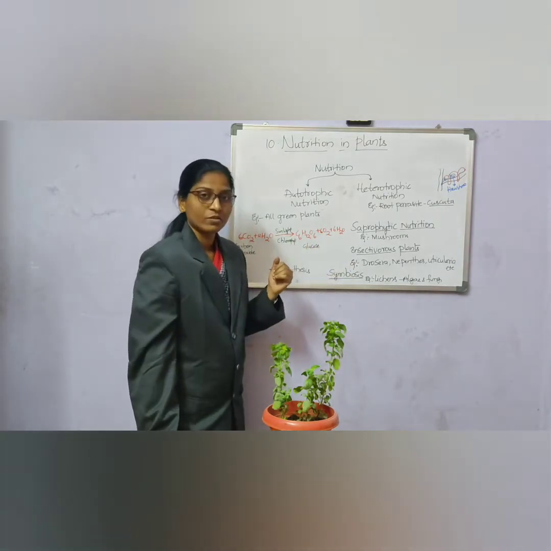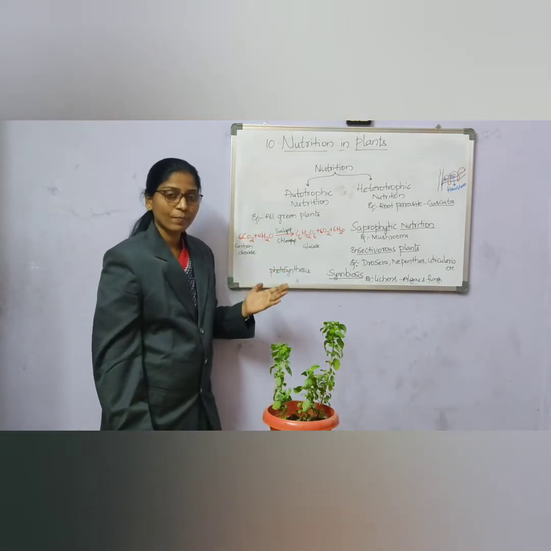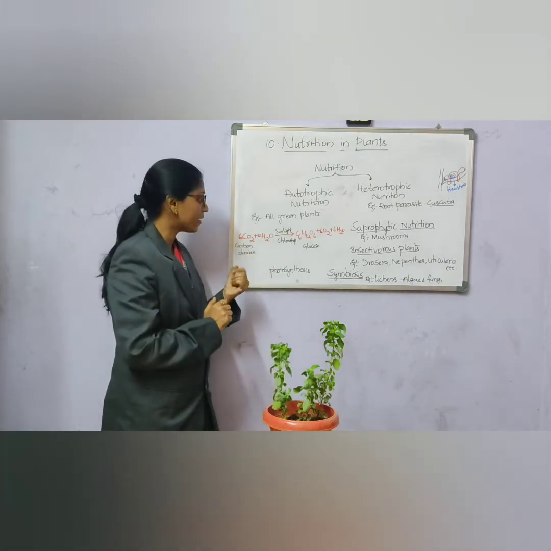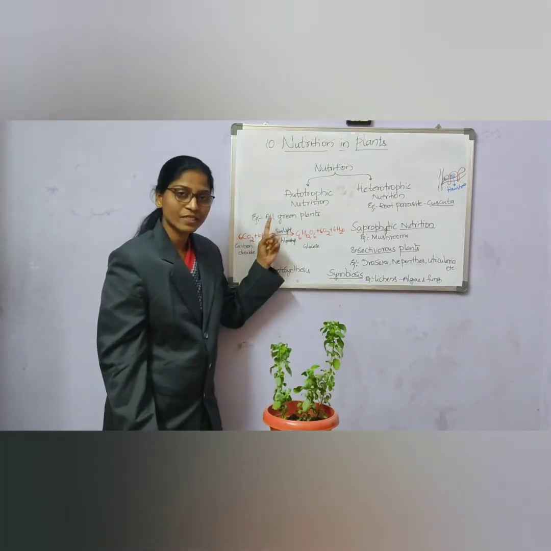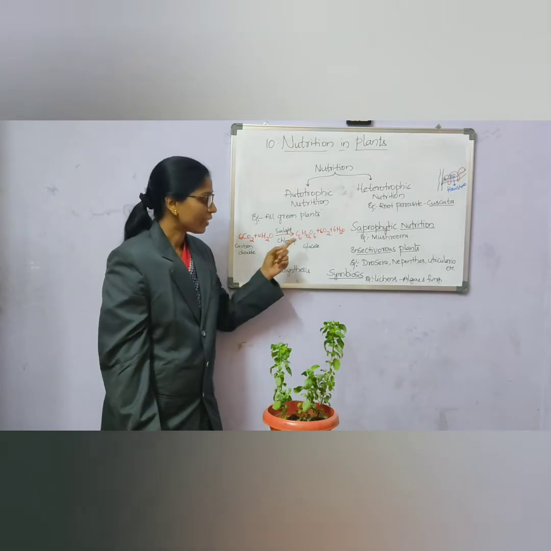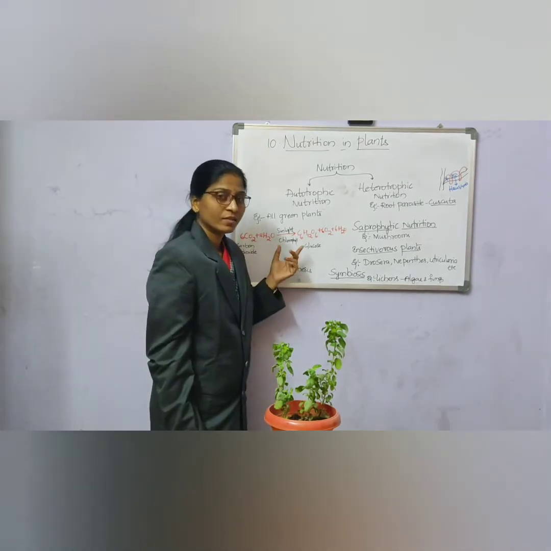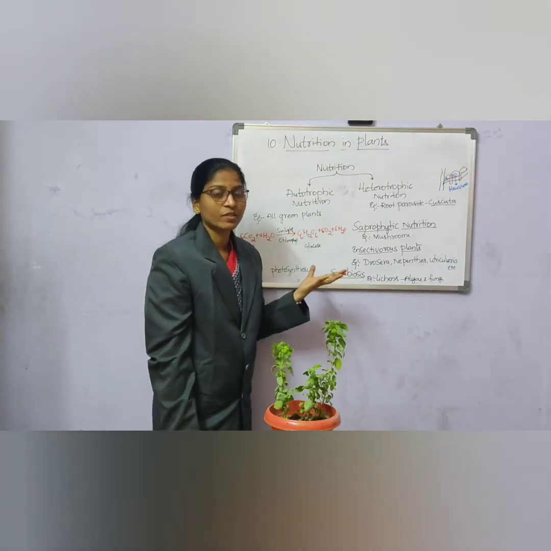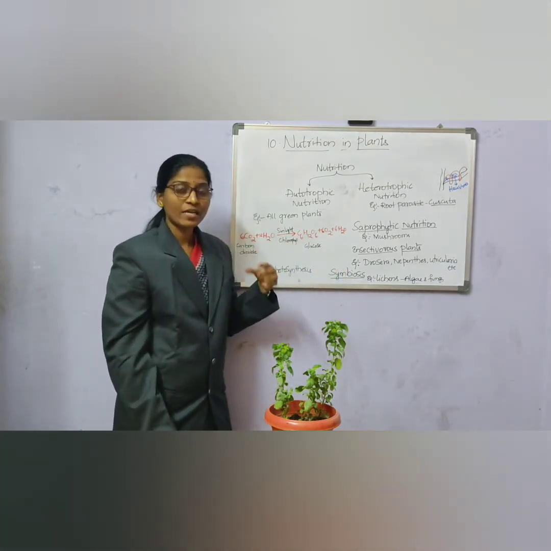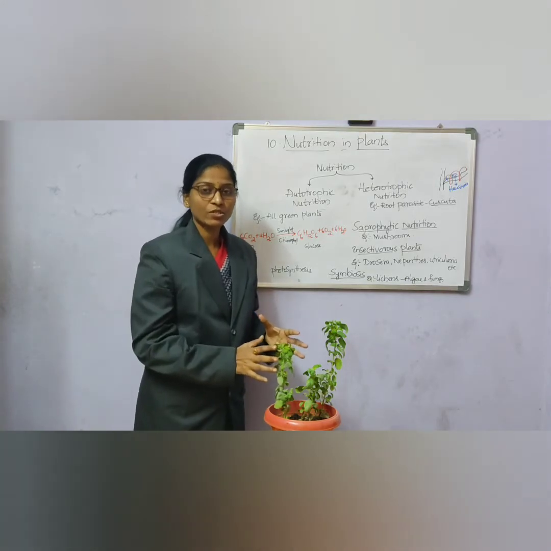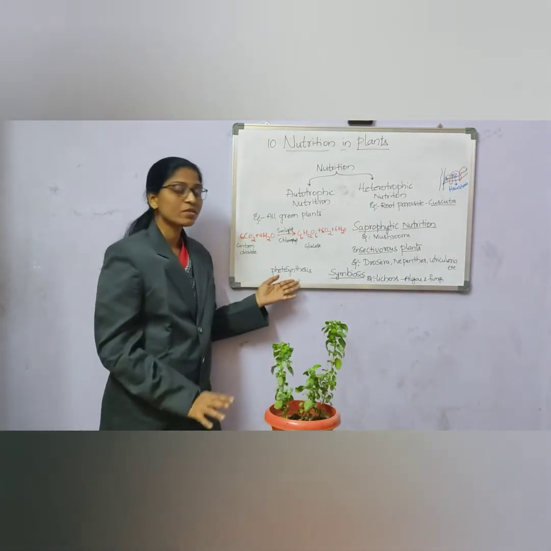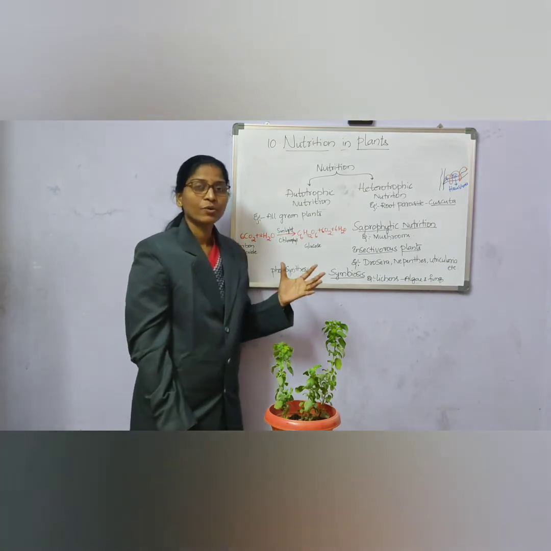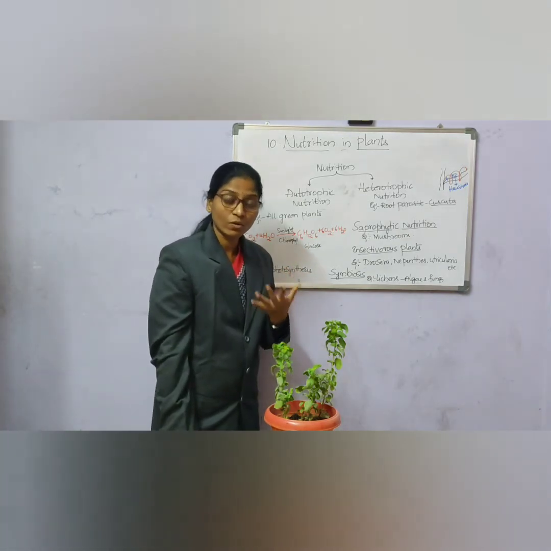So this process of preparing food, where the green parts of the plant take carbon dioxide and water in the presence of sunlight and chlorophyll, produce glucose and release oxygen into the atmosphere, is known as photosynthesis. Most of the plants prepare their own food.